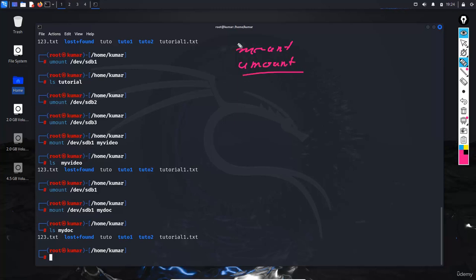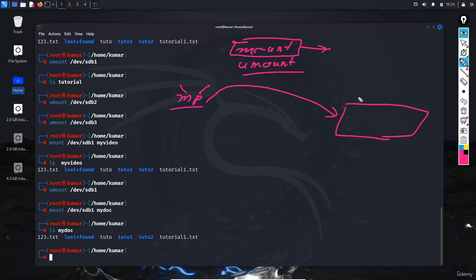Without mount, you cannot access it. So in mounting there are two things. One is the mounting point, or MP. The mounting point is a point which logically hits your partition. So this is the partition name. What is the name of the partition? The partition name is /dev/SDB, SDB1, 2, 3, 4, whatever. Okay, this is the partition name, and this is the mounting point.